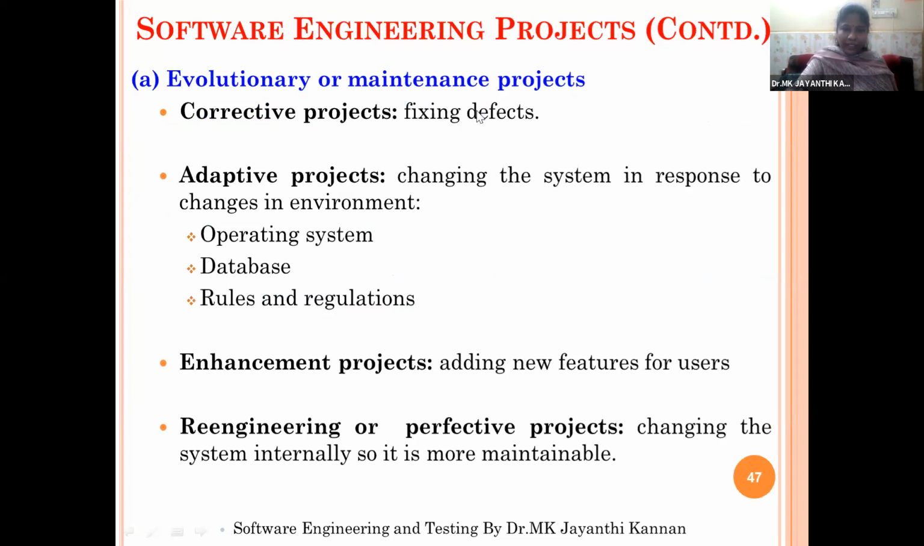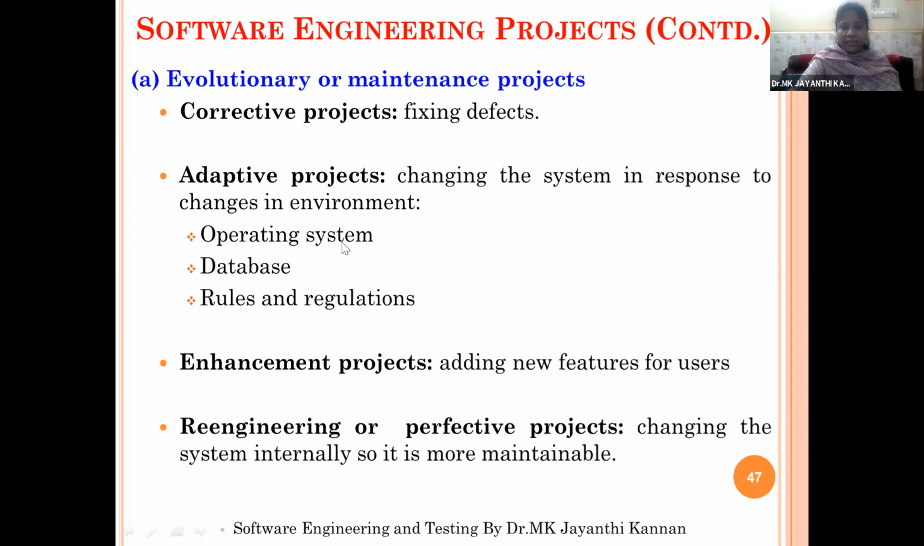The evolutionary or maintenance projects are created for corrective projects, or fixing the defects. If the old project is having some defects, or if it is not functioning properly, or it is an outdated project, or it was created 10 years before, we want to use the latest tools and techniques, or upgrade to a new operating system, or convert the C programming project into a Java programming project, or a normal project into a web-based project. In that case, we will go for corrective projects. Adaptive projects change the system in response to a changing environment. So in adaptive projects, we may change the operating system.